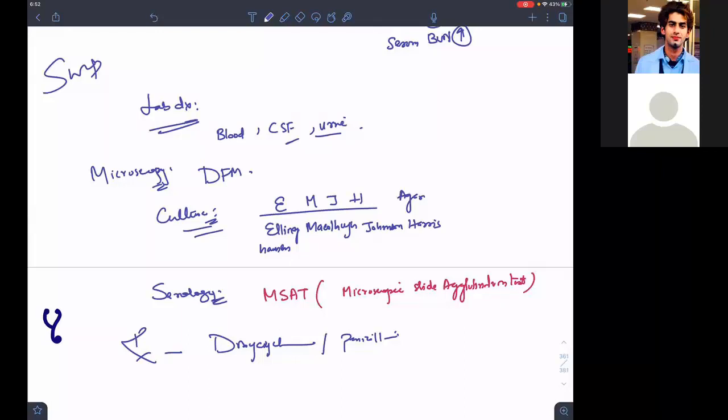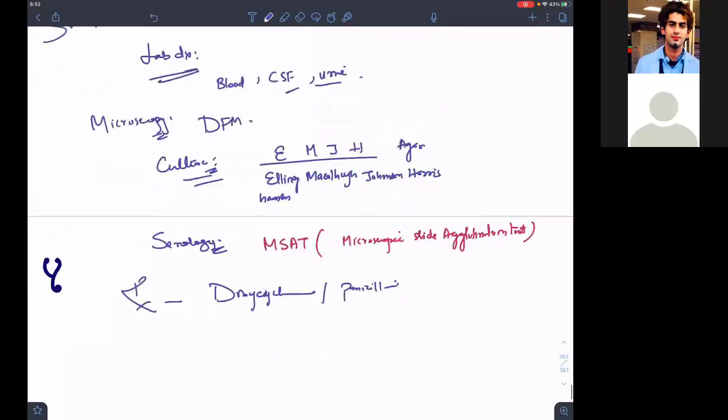What does MSAT do? MSAT will detect the antibodies against the specific Leptospira serovars. That's why it's the gold standard for diagnosing leptospirosis. Clear?